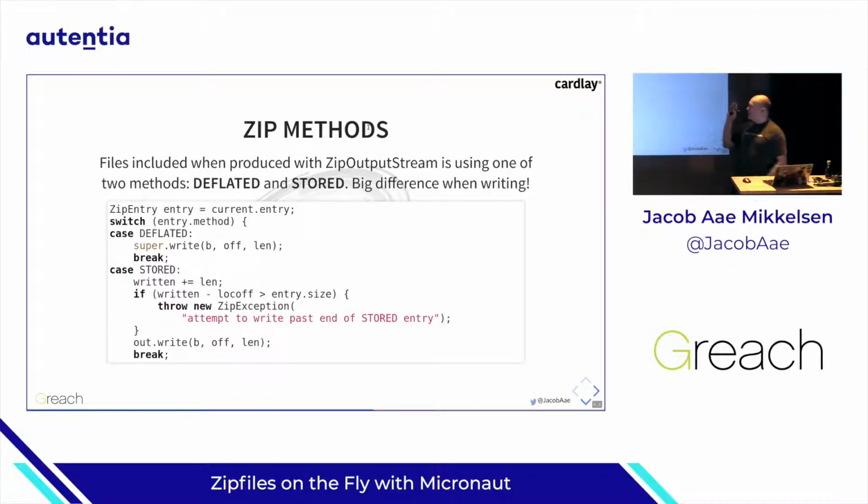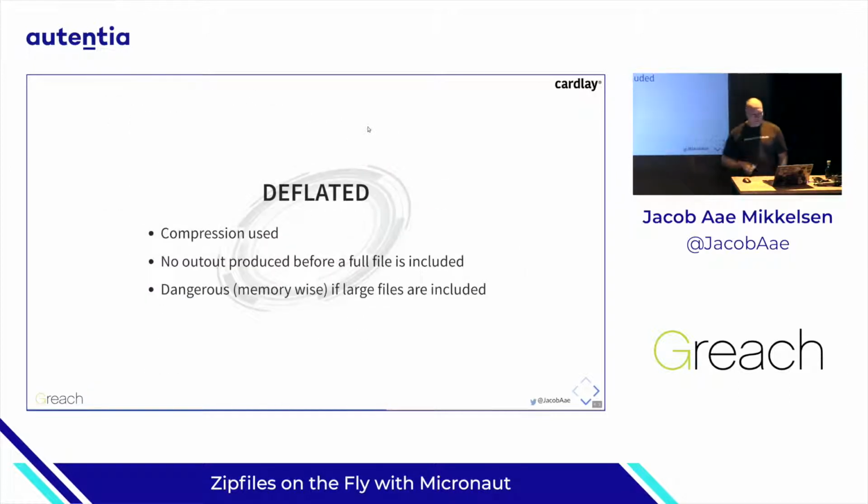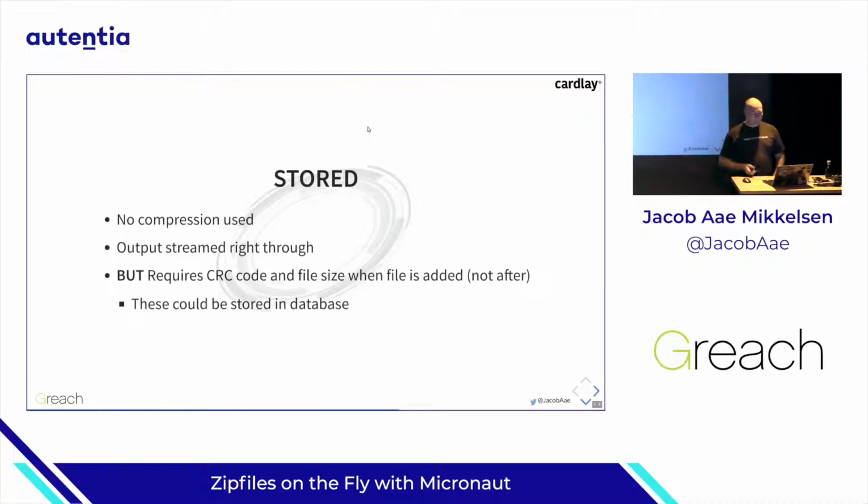With stored, it just immediately outputs the bytes to the underlying output stream that we give the zip output stream when we create it. So for deflated, compression is used, but no output is produced before a full file is included. For us, that means it would be dangerous from a memory-wise perspective if we use this mode.